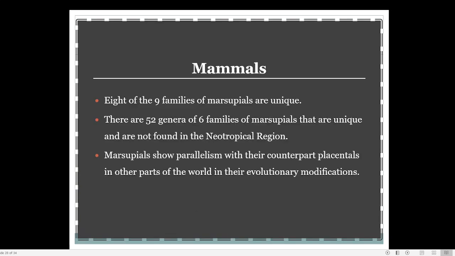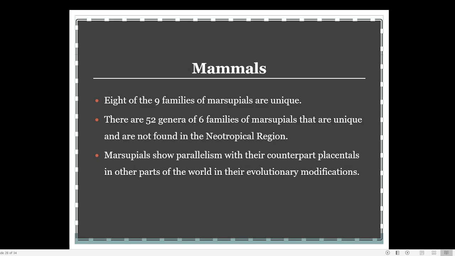Then we have mammals. Nine families of marsupial mammals are there. Then around 52 genera and 6 families of marsupials that are unique and are not found in the Neotropics. Marsupial animals are present in Australia as well as certain southern regions of South America. But the majority of the marsupial mammals are only present in Australia. Marsupials show parallelism or parallel evolution with the placental animals which are living in most of Asia or other